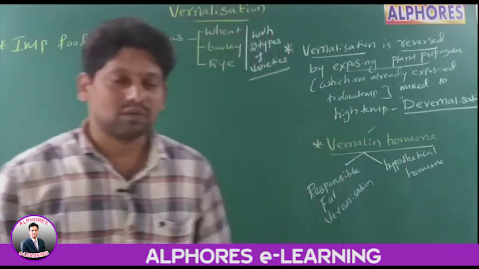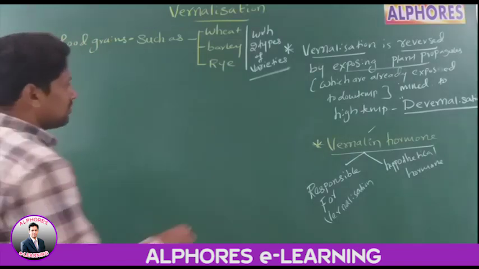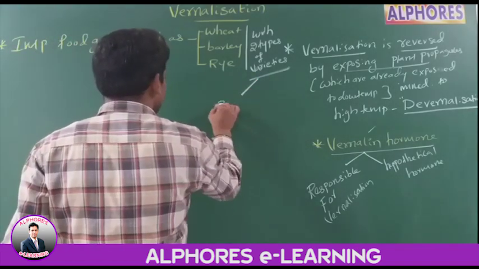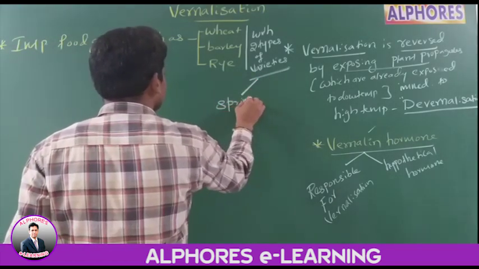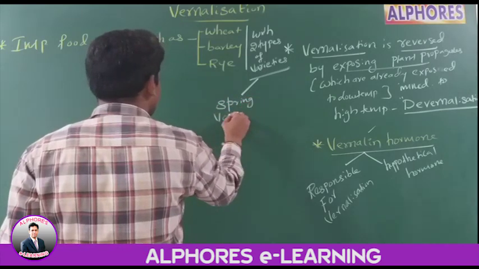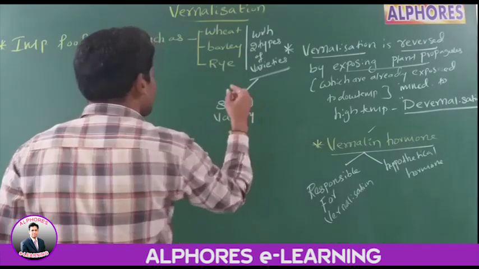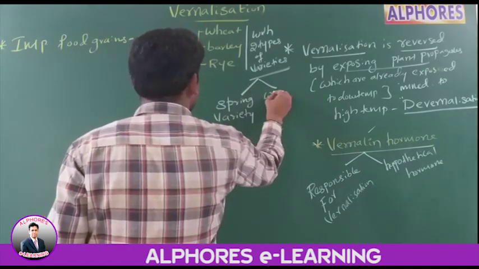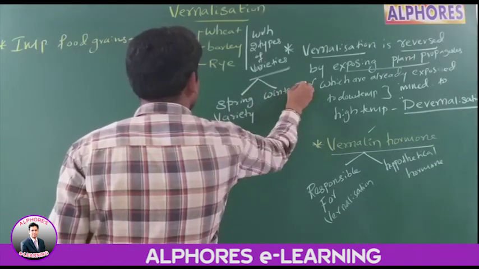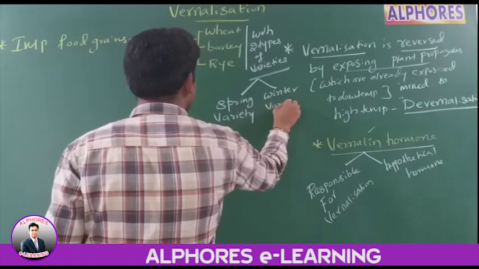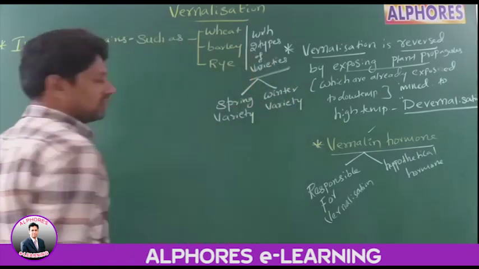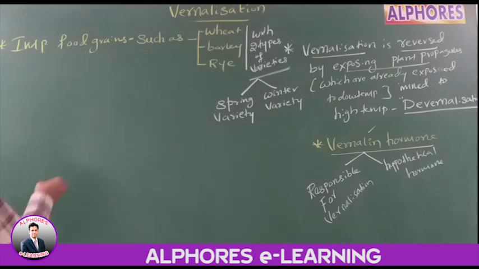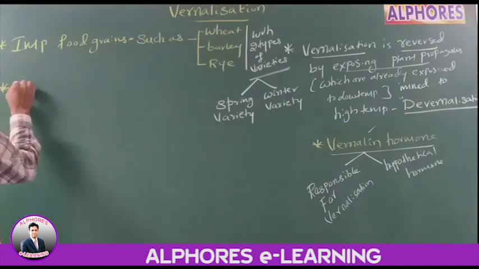The first one is a spring variety, and the second one is a winter variety. Is it okay? Now listen to the statements carefully. Take a spring variety.